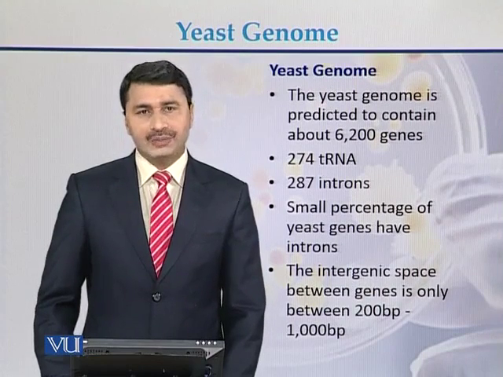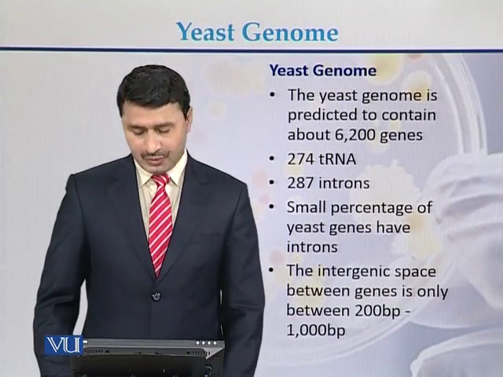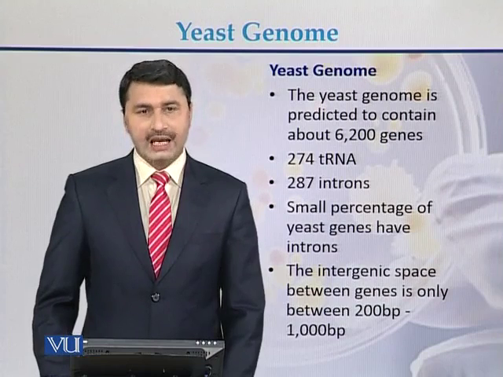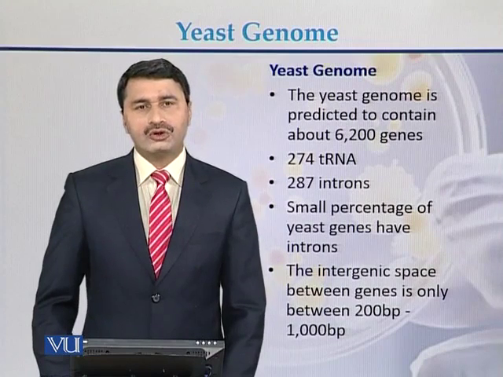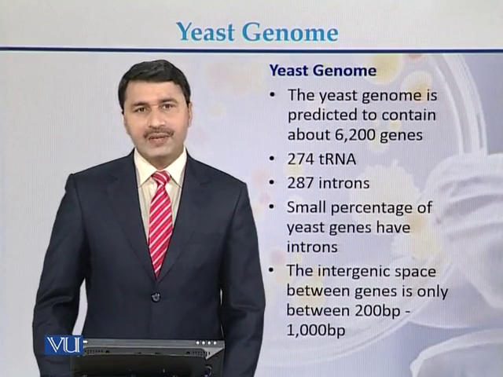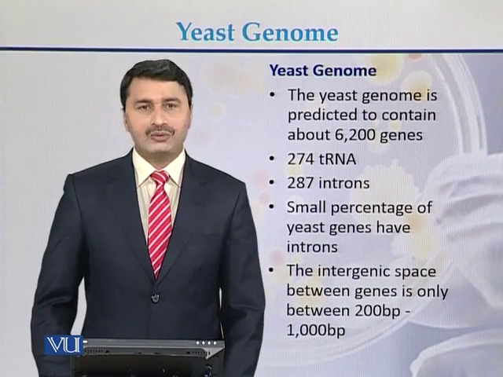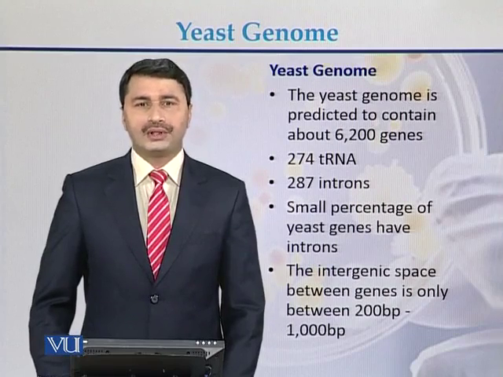The intergenic space between different genes can be between 200 base pairs and 1000 base pairs. So, in some genes, the space between two genes can be 200 base pairs, and in some genes, the space between two genes can be up to 1000 base pairs.